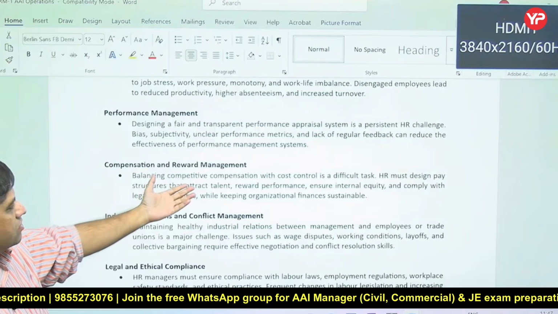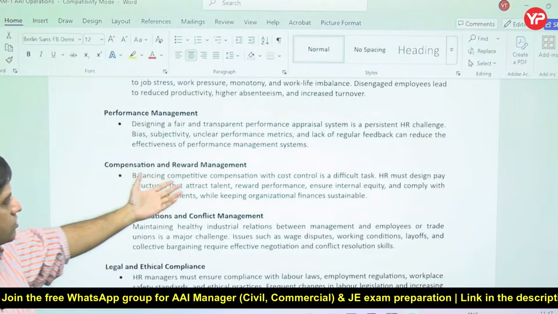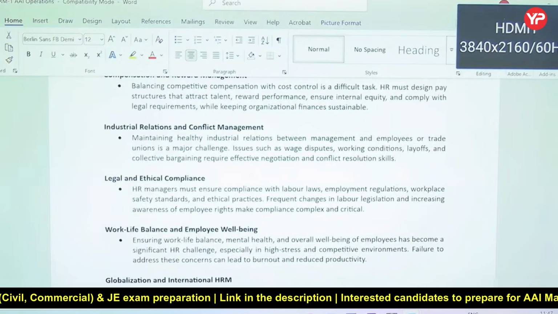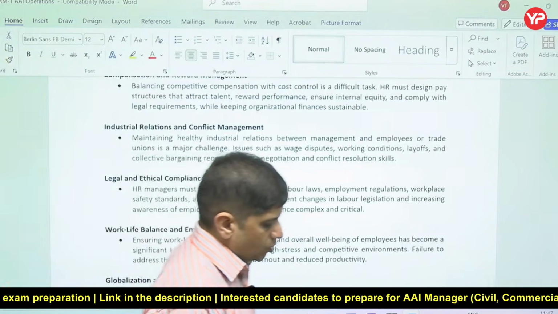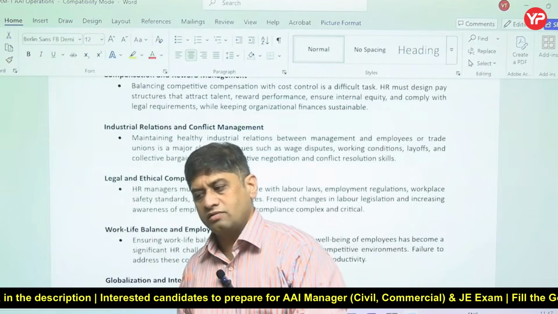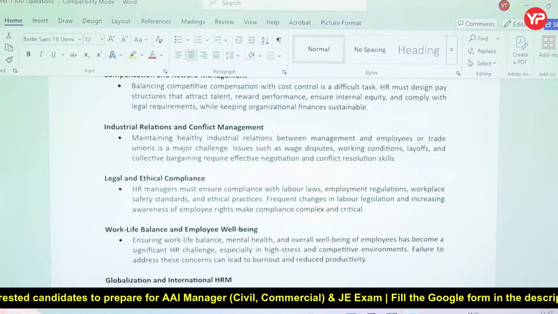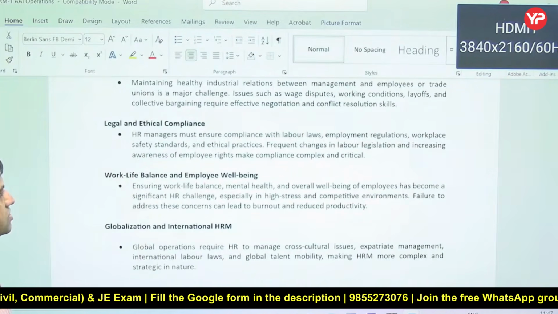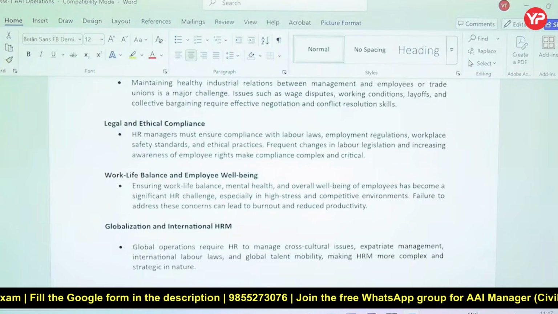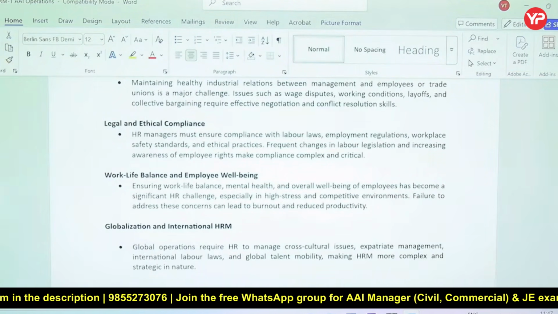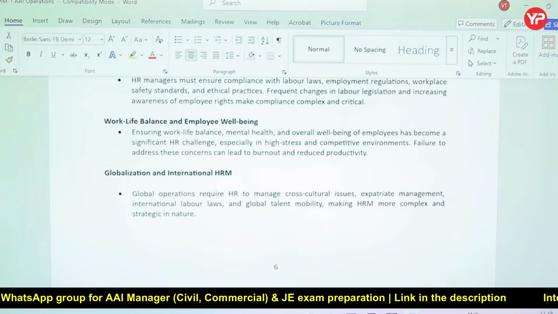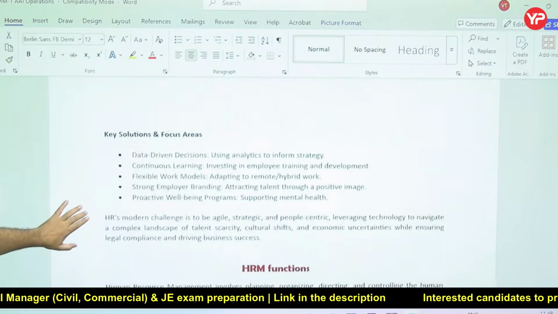Compensation and reward management. Competitive compensation and reward must be provided for performance; that is very, very important, and how we can do that. Now conflict management and industrial relations: the relations between employee and employee, employee and management, and trade unions. That is also very important. Then legal and ethical compliance: the HR manager must ensure compliance with labor laws and employment regulations. Work-life balance, employee well-being, and globalization and international HRM are other challenges.